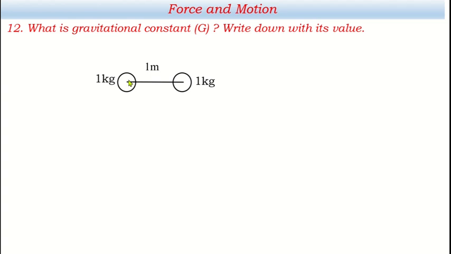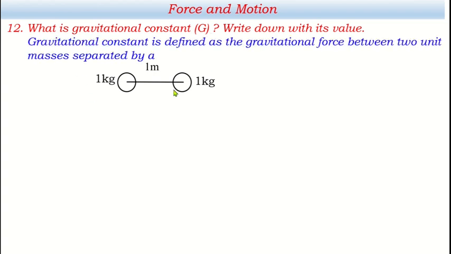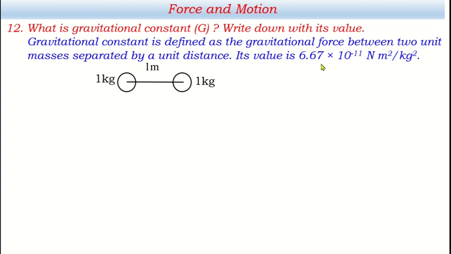The gravitational force between these two at this time is called gravitational constant and is denoted by capital G. We can define it this way. Gravitational constant is defined as the gravitational force between two unit masses separated by a unit distance, and its value is 6.67 into 10 to the power minus 11 Newton meter square per kg square.